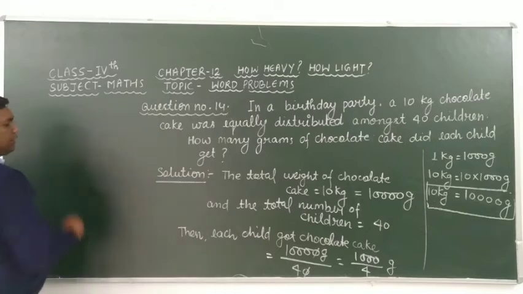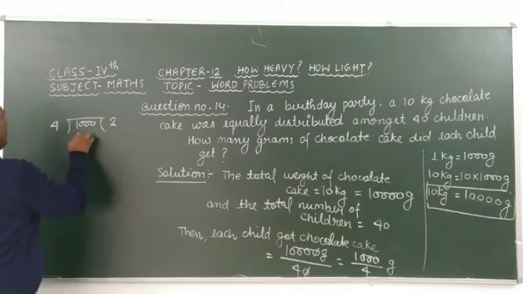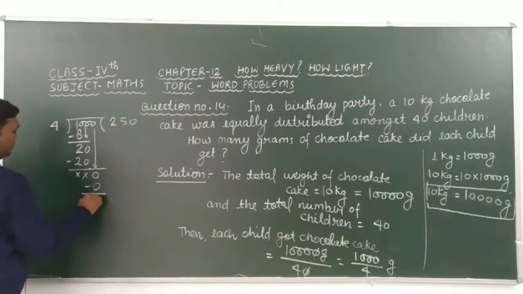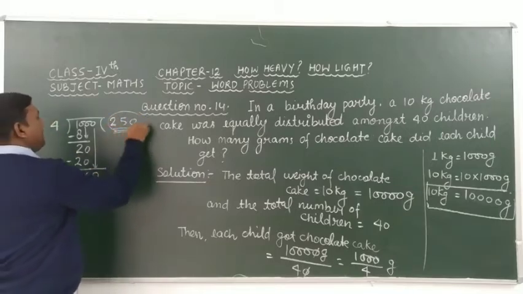Look here carefully. Here we have to take the division of 1000 by 4. 4 twos are 8. After subtracting this we get 10 minus 8 is 2, and here we bring down 0. 4 fives are 20. After subtracting this we get 0. It means that cancels out. 2 minus 2 is 0. It means that cancels out, and here we bring down 0 as same. 4 zeros are 0. After dividing this we get 250.